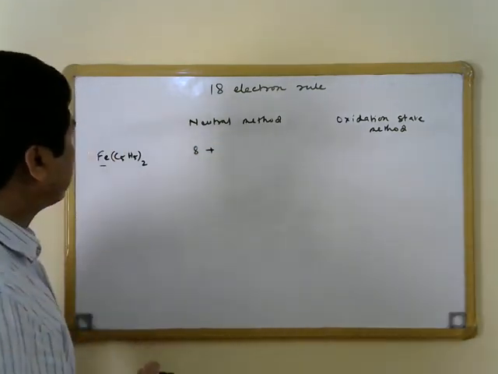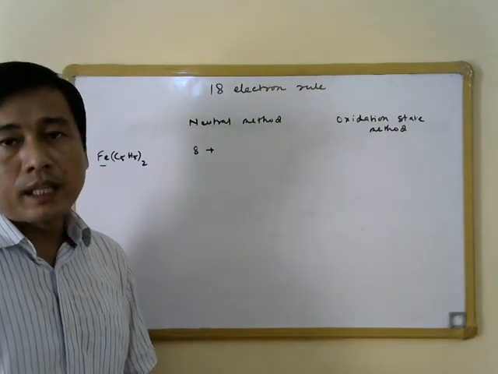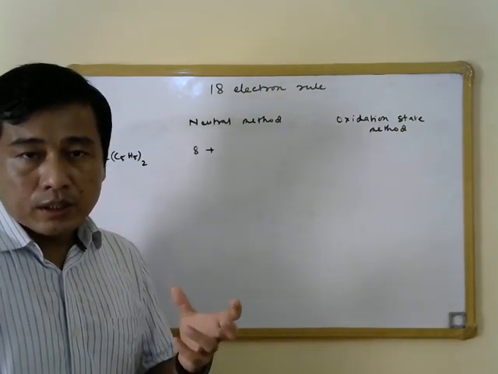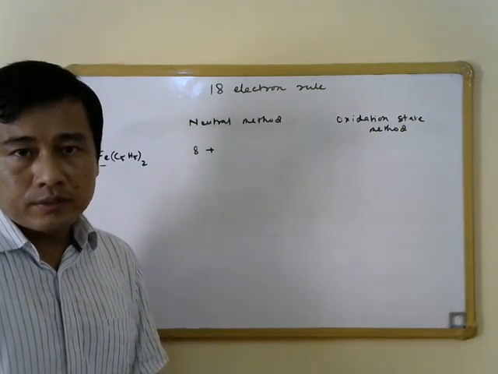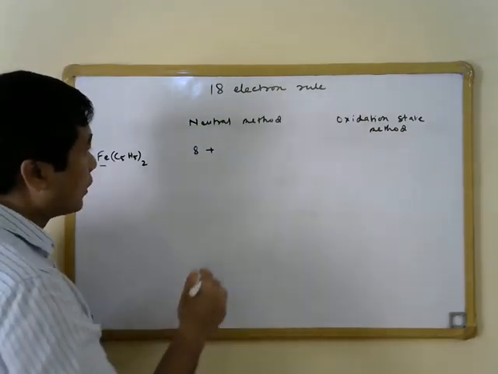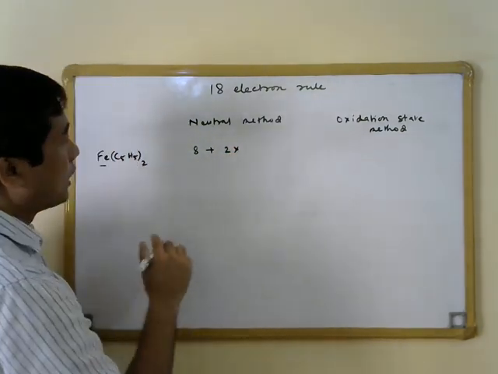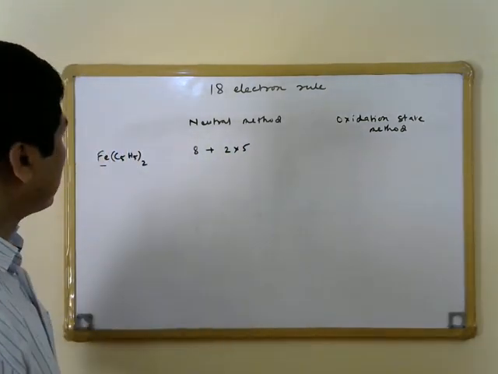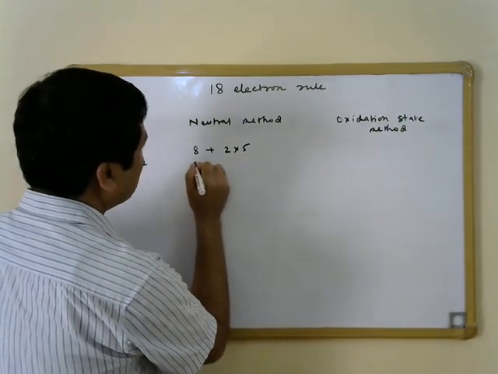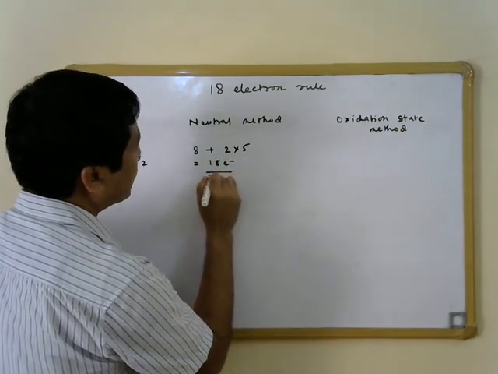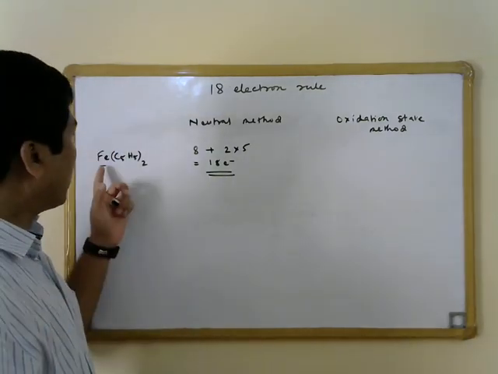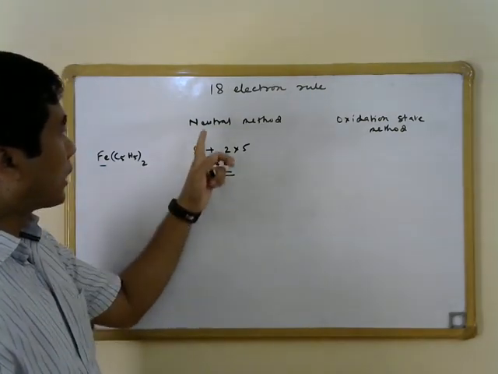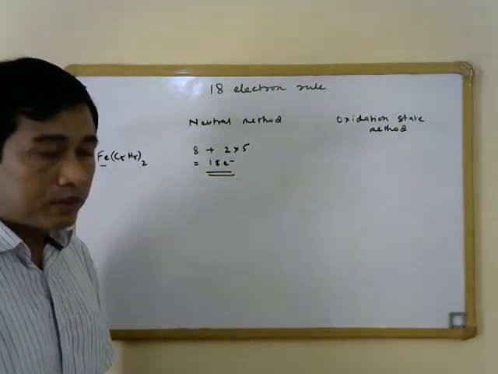And then we have for cyclopentadiene ligand in the neutral method of electron counting, the Cp ligand is considered to donate 5 electrons, each of these Cp ligand. So since we have 2 Cp ligands, we will have to multiply 2 with 5 electrons from each of these Cp ligands. So this will essentially come out to be equal to 18 electrons. So the number of valence electron in ferrocene is equal to 18 electron, and we found this by using the neutral method of electron counting.